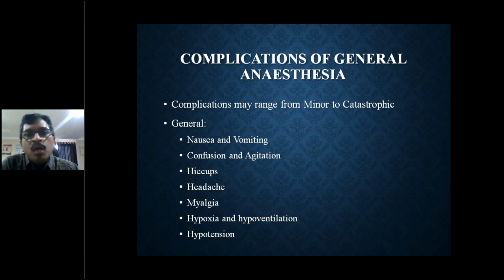Now we go on to complications of general anesthesia. They may range from minor to catastrophic. General complications will be nausea and vomiting. The patient will be confused and agitated. So two types of complications are present in GA, one in the intraoperative period and one in the postoperative period.